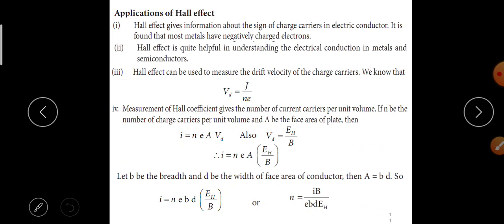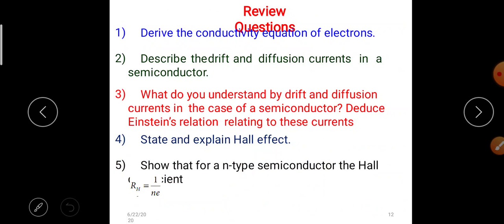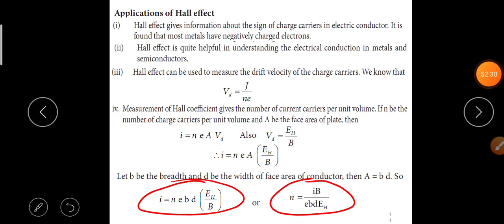Then A is equal to BD. So I is equal to NEBD into EH by B, or N is equal to IB by E BD EH.